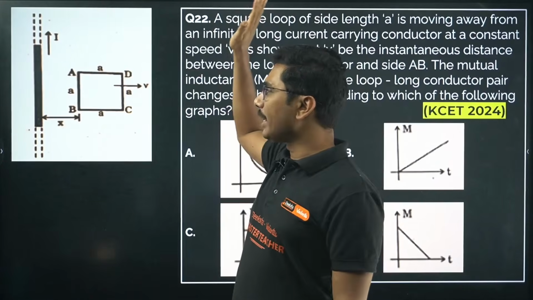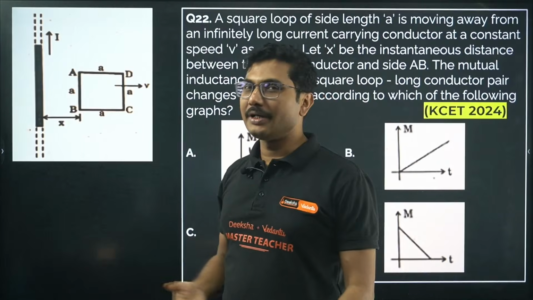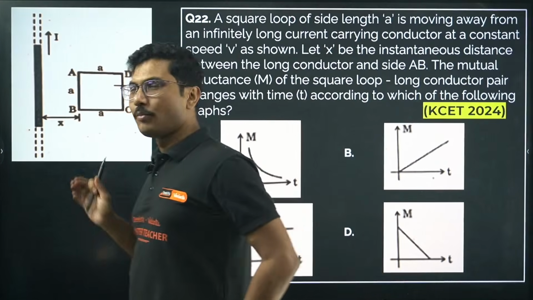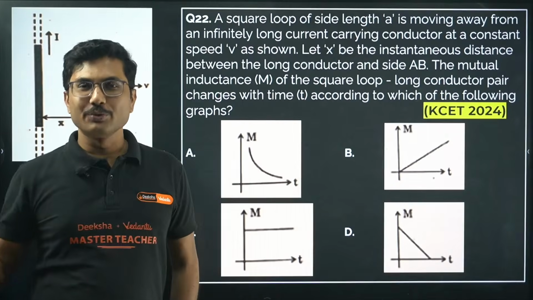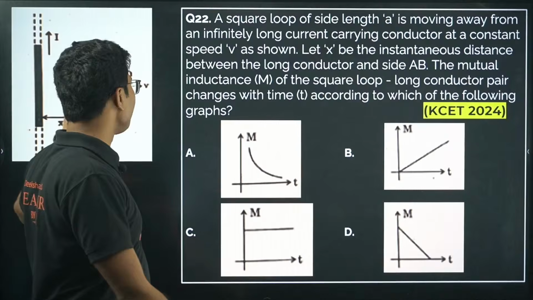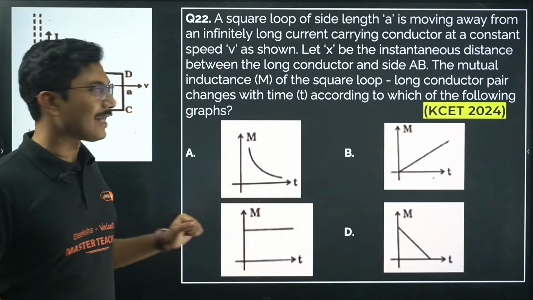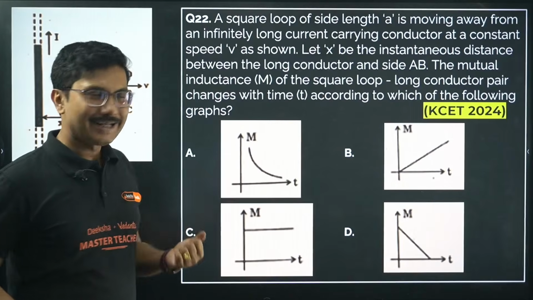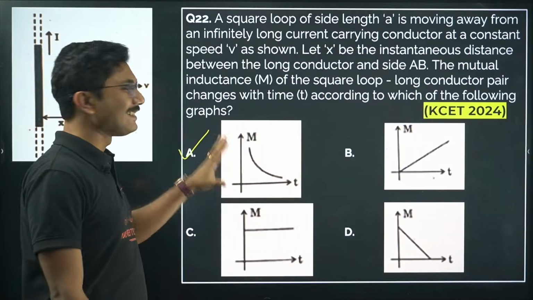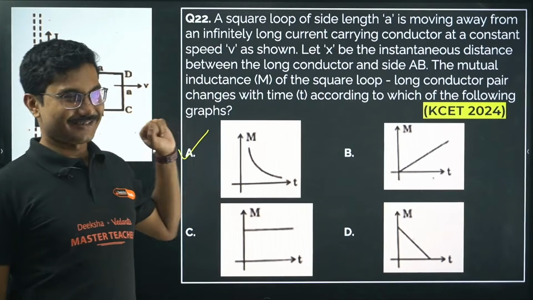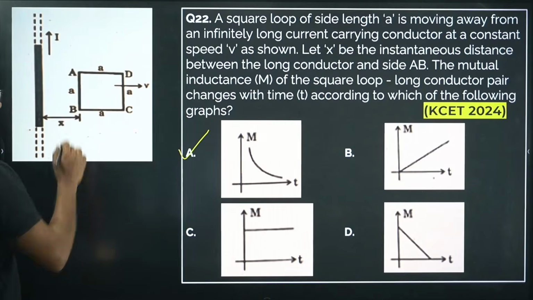Now if you want to derive it mathematically, it would be a very difficult method. The formula is not very simple, and the derivation is also not simple. So you can use one trick that I told you. If you don't know how to answer a graph based question, then with 90% chance the correct answer is an inverse square graph. By that logic you can answer it, and in this case as well this is the correct answer.